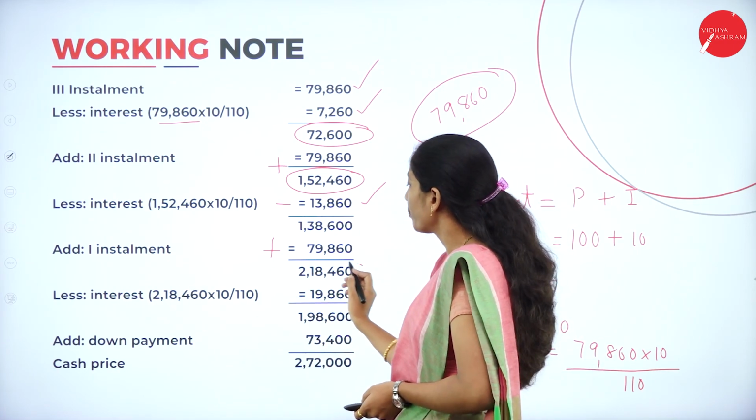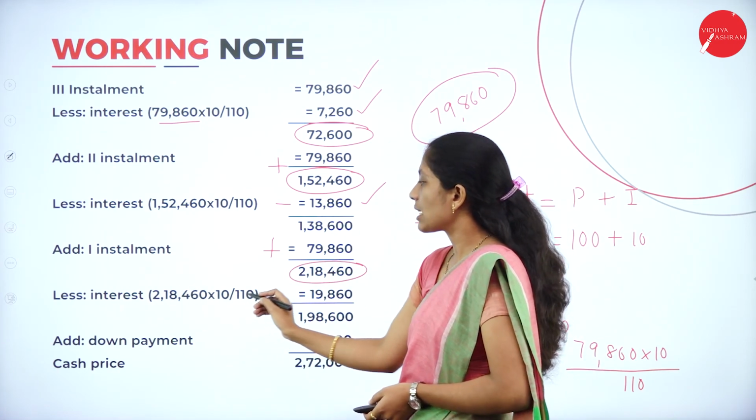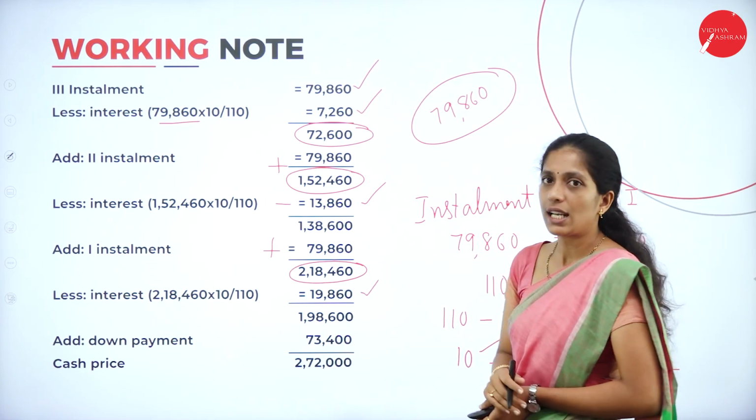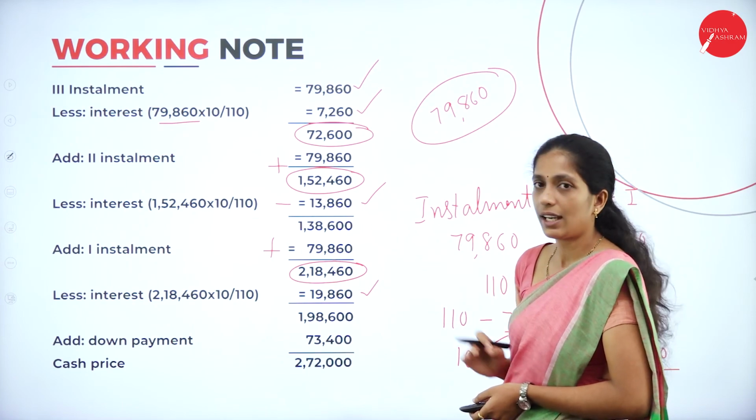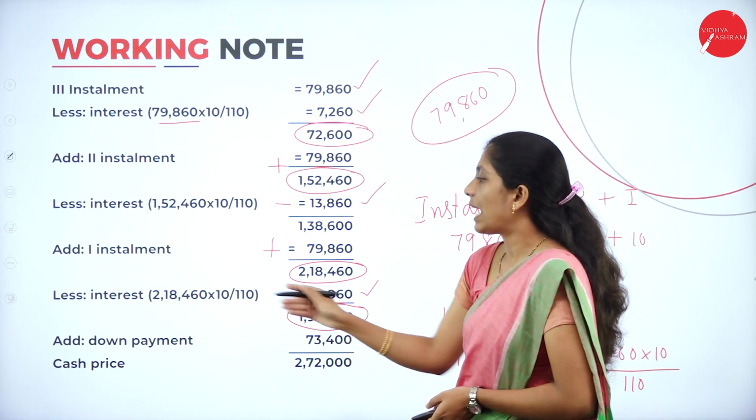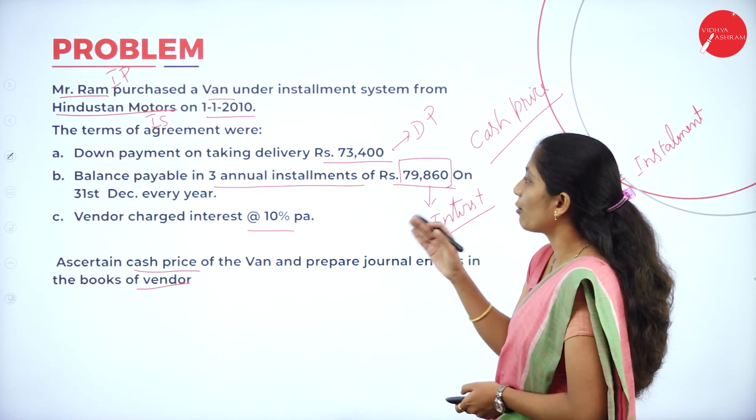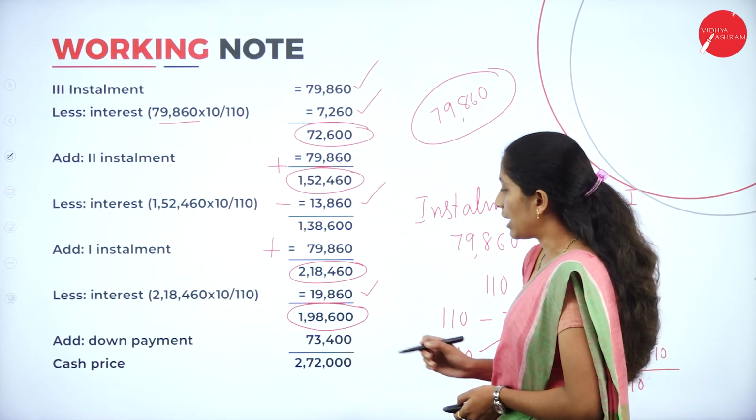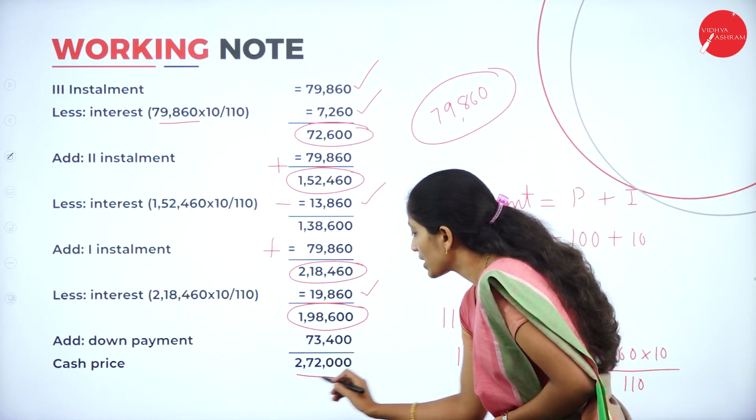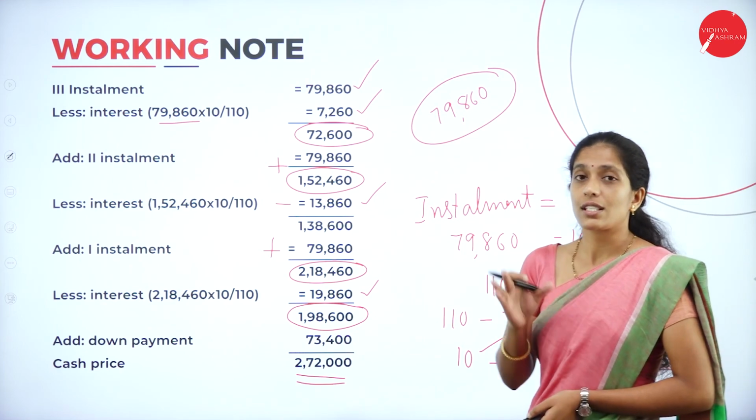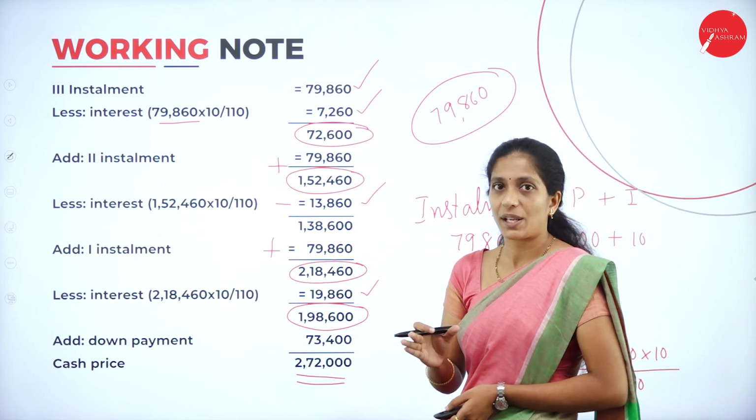Interest is equal to 2,18,460 into 10 divided by 110. So you'll get 19,860 as first year interest. Now this is the total amount payable. For that, add the down payment. What is the down payment? They have directly given 73,400. So add the down payment. So what is the cash price of the asset? 2,72,000.